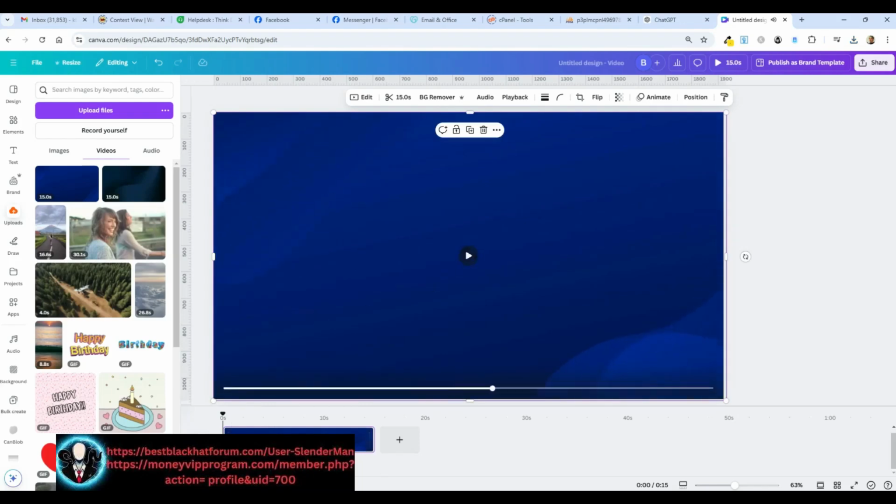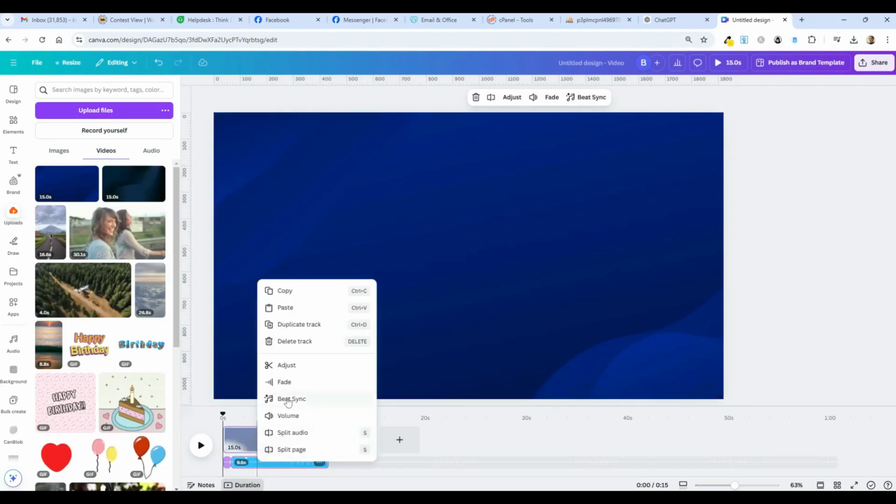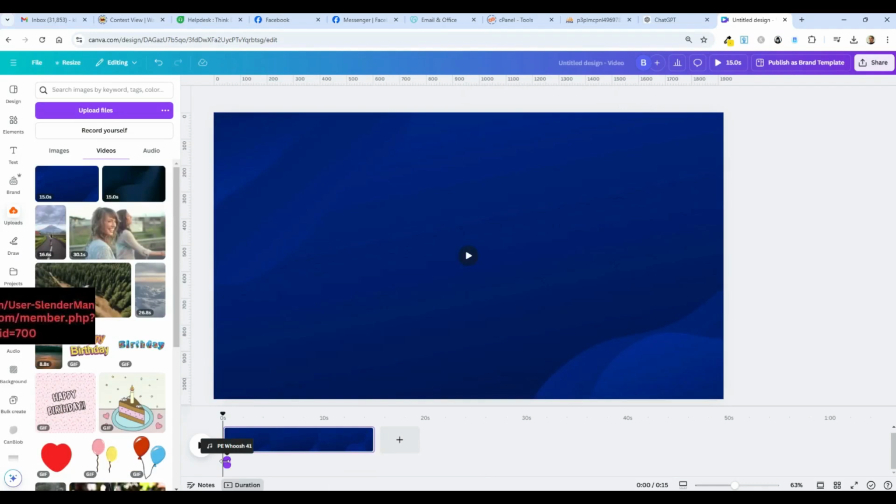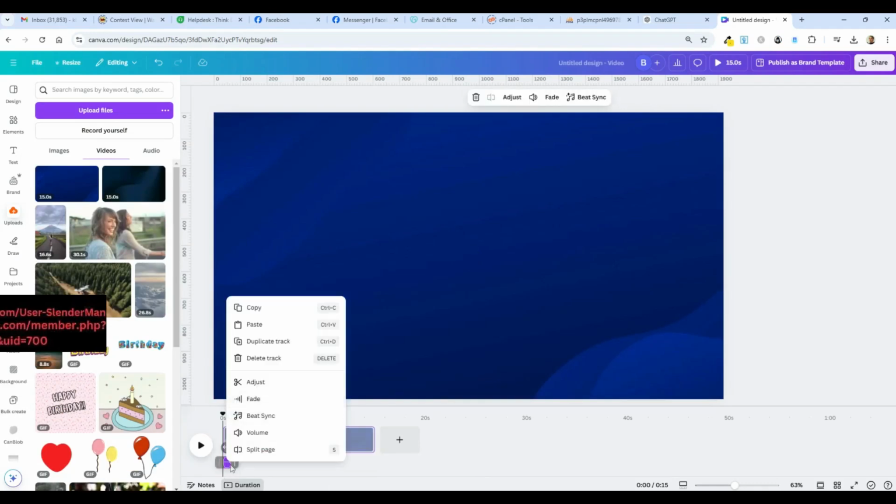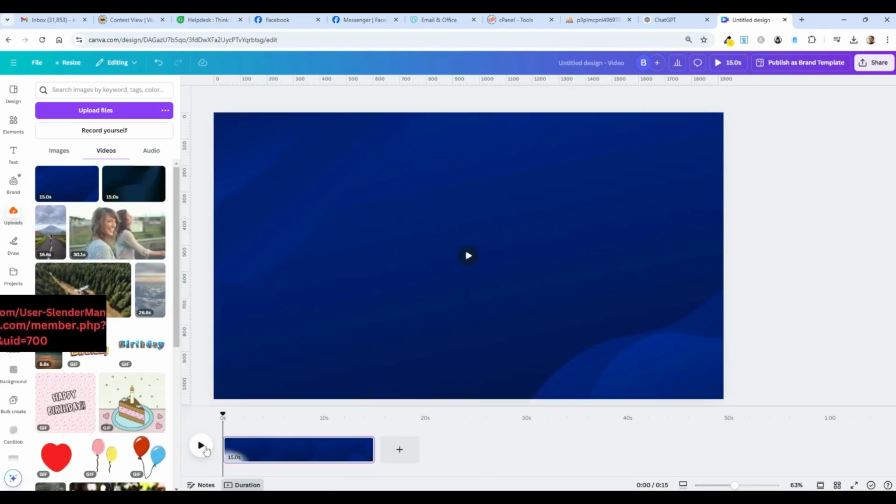And now I can delete also the audio that's underneath here because it's in the video anyway. So I'm going to delete that track and this little tiny whoosh sound. I'm going to delete that. I'm right-clicking on it and delete track. Because now if I play the video, you can hear that the audio is already in the video. Let's just hear that bell, and then I will stop this video and go on to the next one. Okay, done. So I'll continue in the next video and show you what's next.